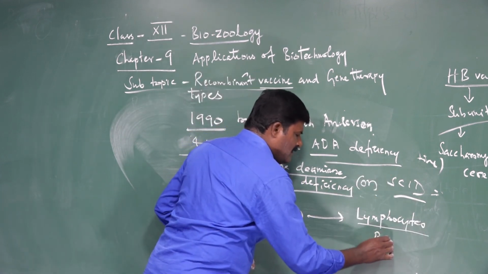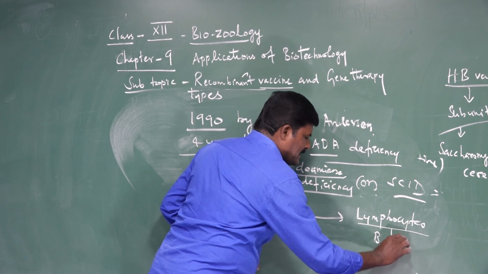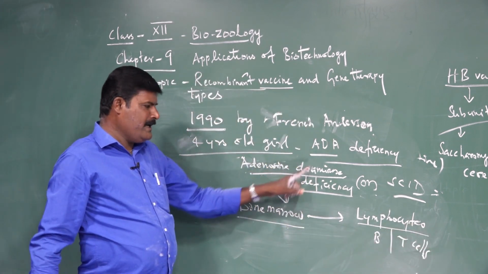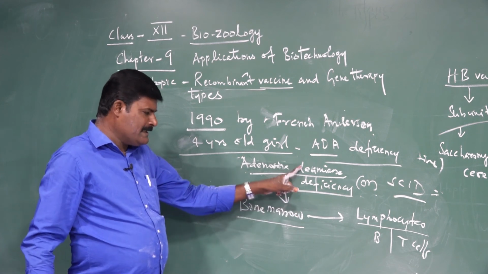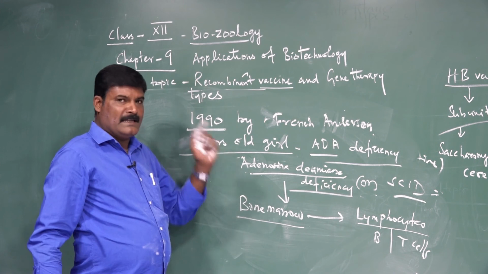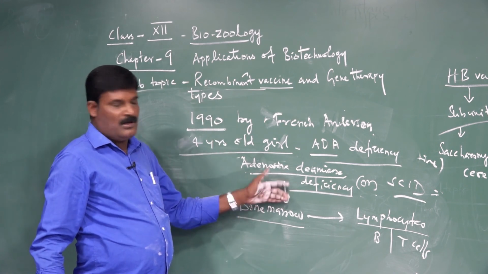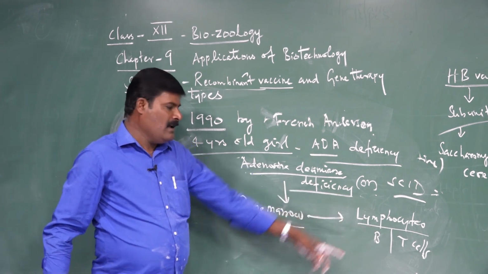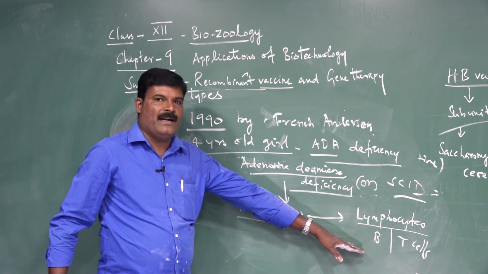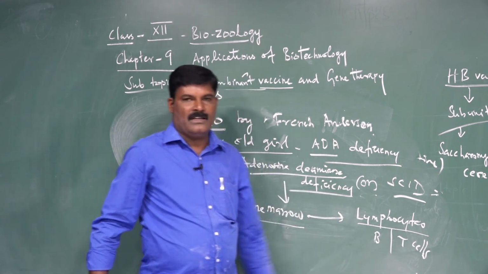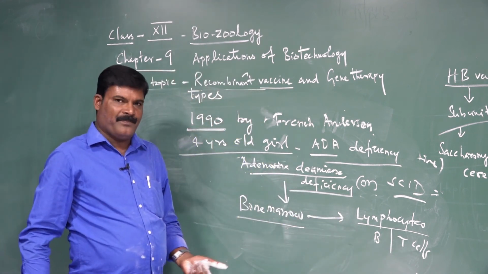There are B cells and T cells. B cells are responsible for humoral or antibody immunity. T cells are responsible for cell-mediated immunity.